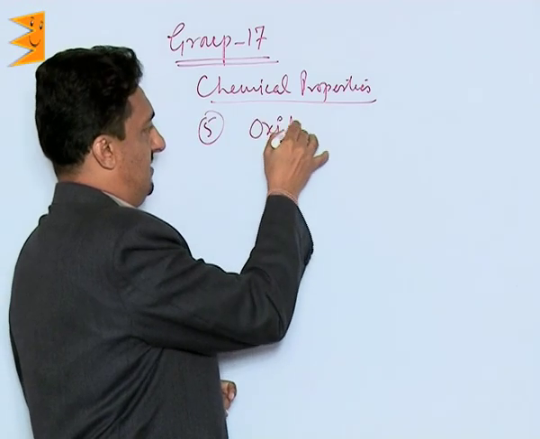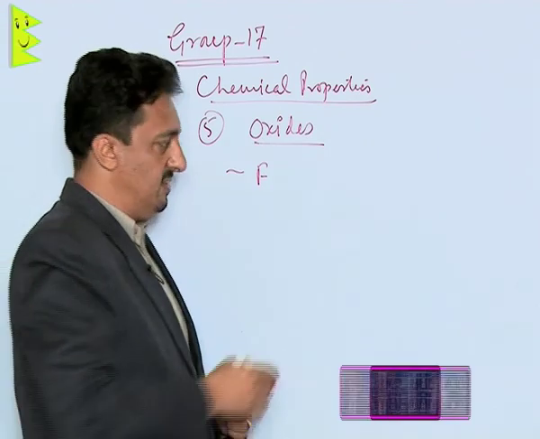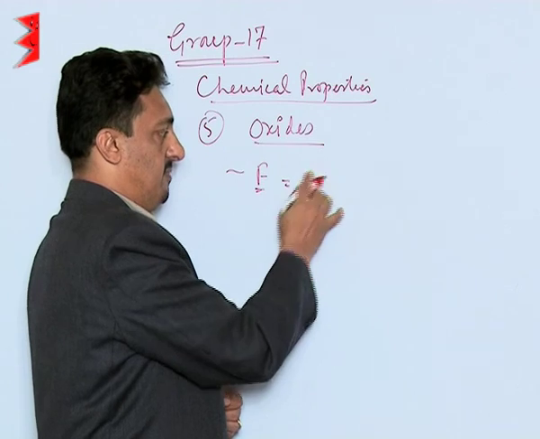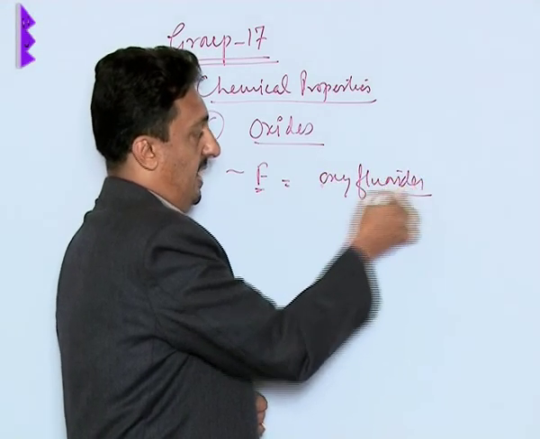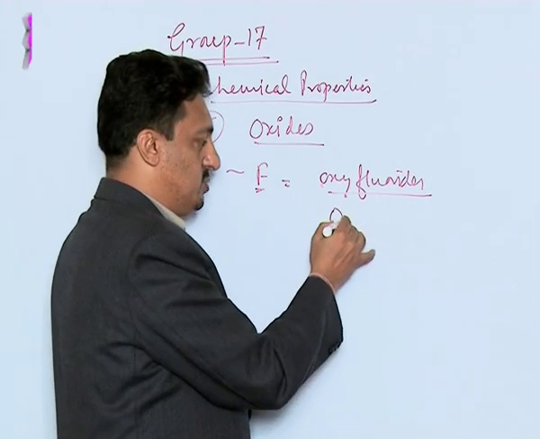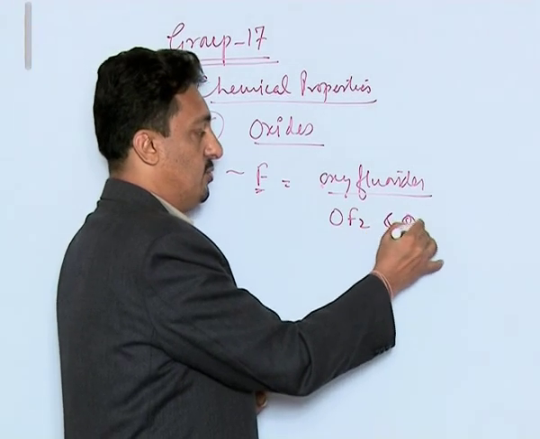Let us discuss their oxides. Let us discuss first oxides of fluorine. We will not call them oxide, we will call them oxyfluorides, because fluorine is more electronegative than oxygen, and it forms two types of oxides, OF2 and O2F2.